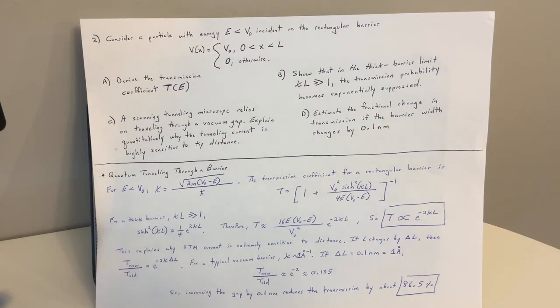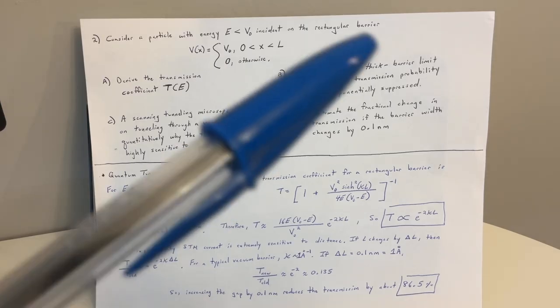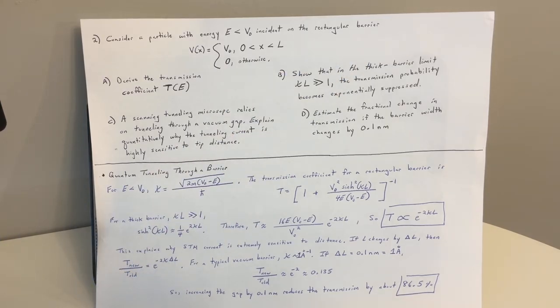Now, moving along from what we read up here for B, C, D, this explains why STM current is extremely sensitive to distance. If L changes by delta L, then T new over T old equals e to the negative 2 kappa delta L. For a typical vacuum barrier, we get this relationship for kappa, about 1 per angstrom, and then if delta L equals 0.1 nm, that is 1 angstrom.